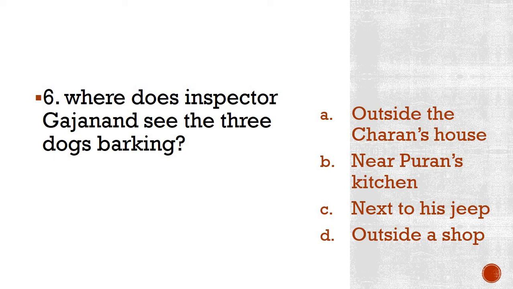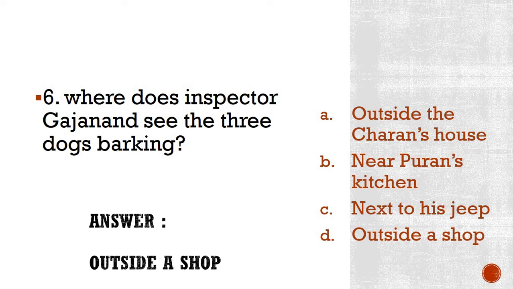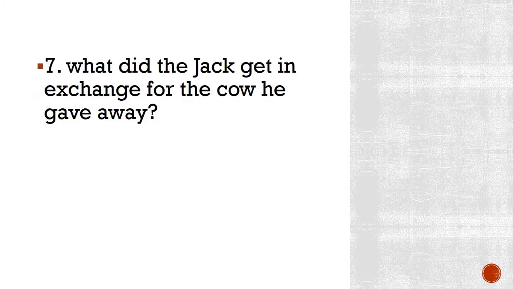I hope that you are writing your answers, students. I will really appreciate the students who are writing the answers now and not waiting for me to display them. They are really the genius students, I should say. Okay, the correct answer is outside a shop. Please repeat this after me once. Where does Inspector Gajanand see the 3 dogs barking? Answer: outside a shop. Okay, moving on to number 7.